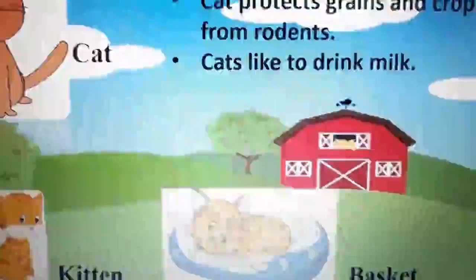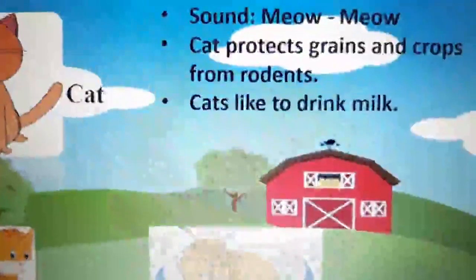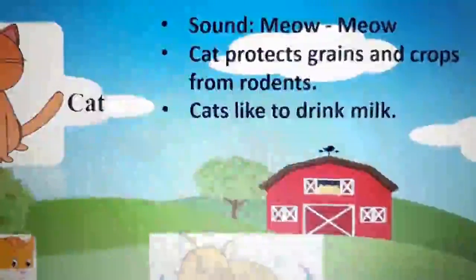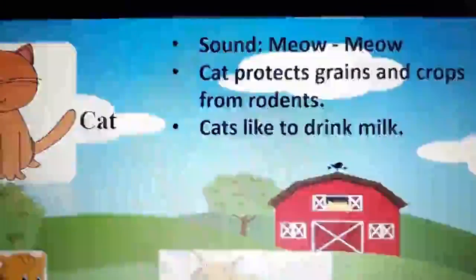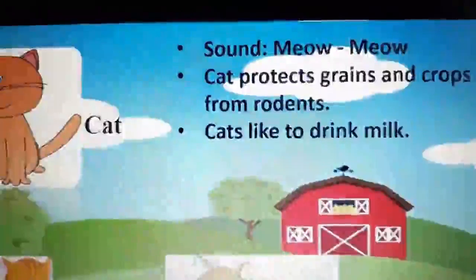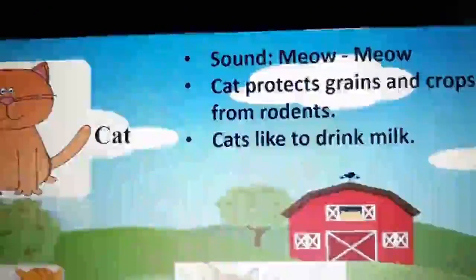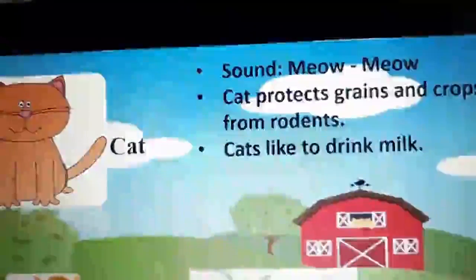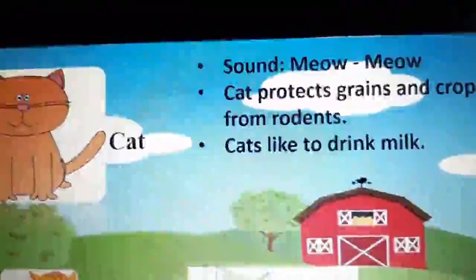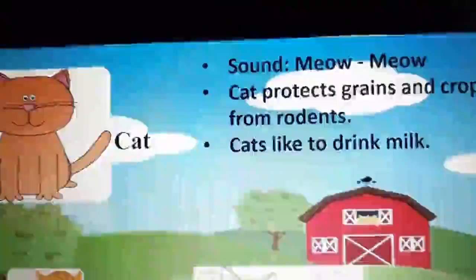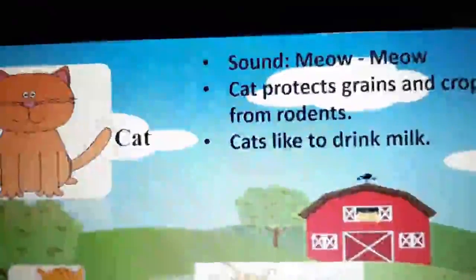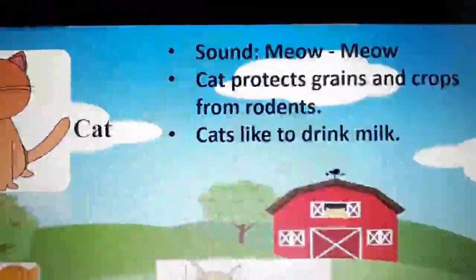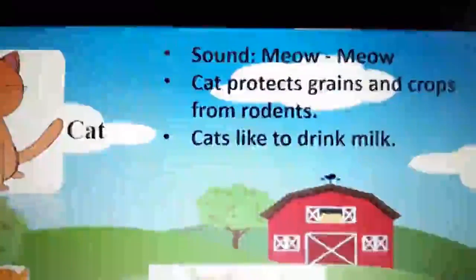Whatever milk you give them, they'll finish it all. And you know how these cats help us? They protect our grains and crops from rodents. So whenever farmers grow grains on their farm in the field, they cut it. I told you on the harvesting festival Baisakhi they cut all the crop and then they store it all. Then what happens, there rats and rodents come and spoil them. So what does the cat do? She protects those grains and crops from the rats.